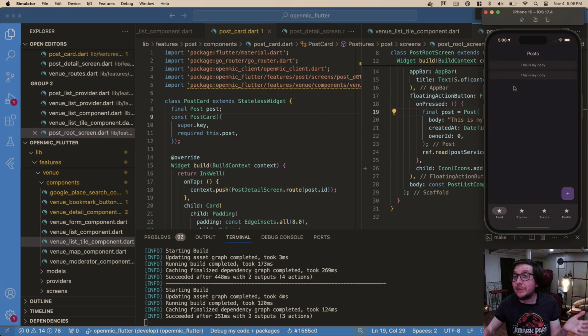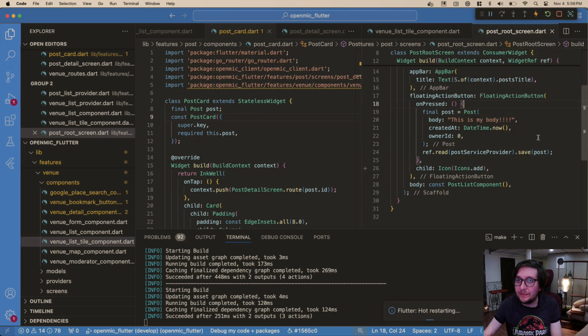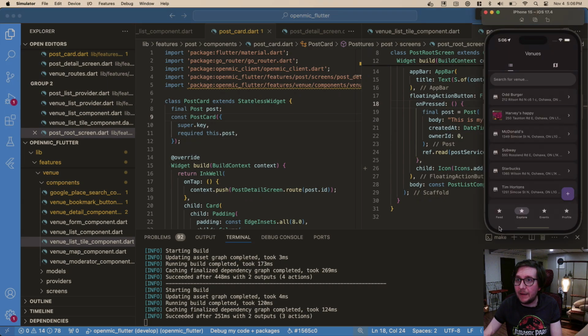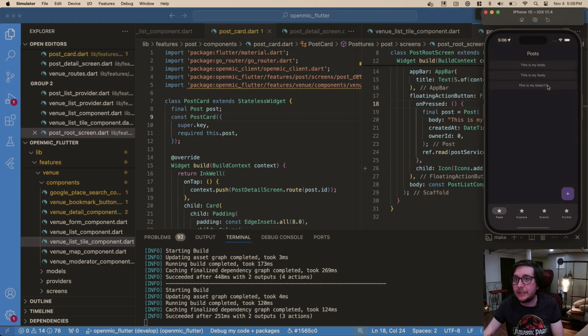We don't have anything with state happening with creating it because it's kind of just a hack. But if I rebuild now, we should have a third one. Yeah, this is my body. There it is. So we are going to different ones. Cool. Post. All right, we got that in place.